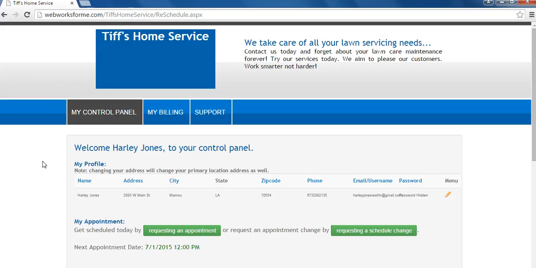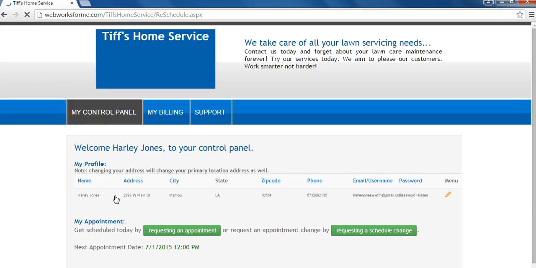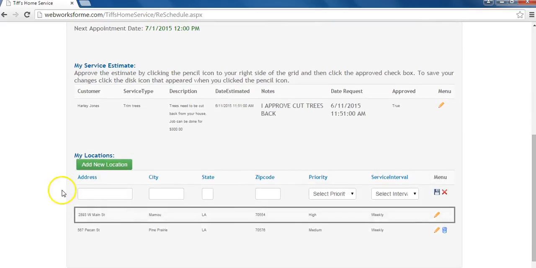To add a new location or make changes to an existing location under My Control Panel, scroll down to My Location. Click on Add New Location to add a new location. You would fill in your address, your city, your state, zip code, select a priority from the drop-down menu, select a service interval, whether you want it done daily, weekly, or however you would like. When you're done, you'll click on the blue disk save icon to save your new location.